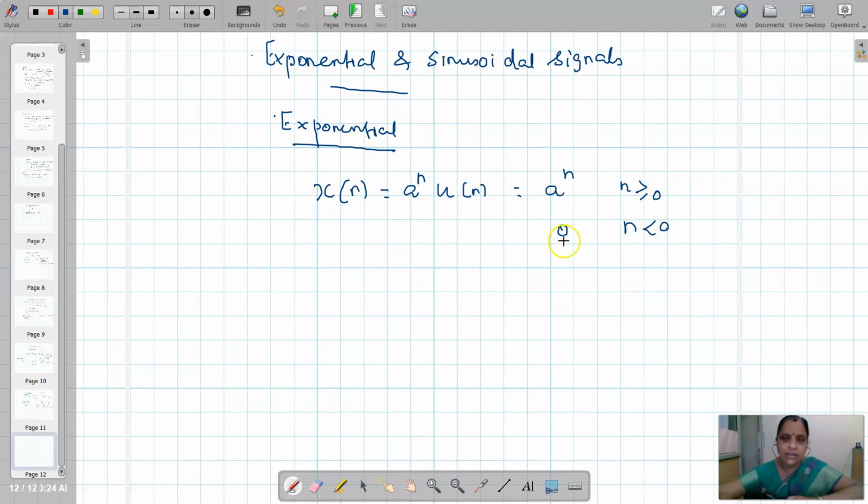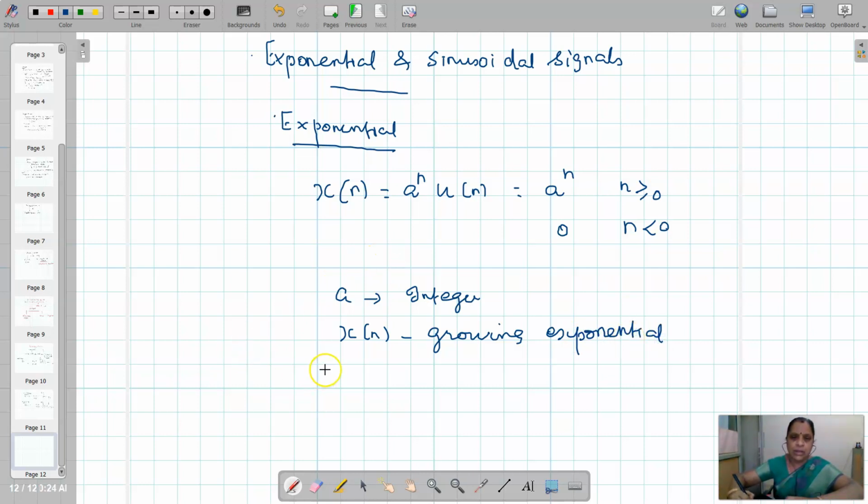So u of n is used for representing the signal for positive values of n. If a is integer, x of n becomes growing exponential. If a is fraction, x of n becomes decaying exponential, discrete time signal.